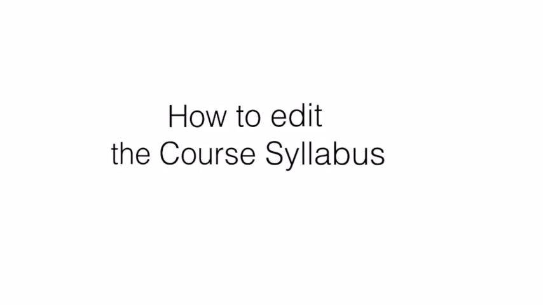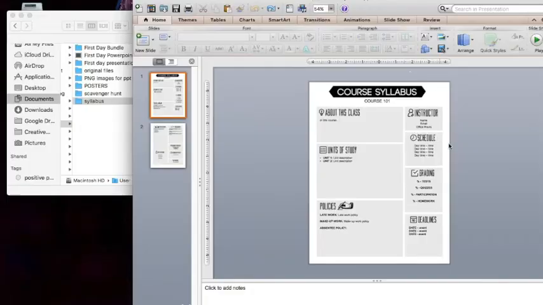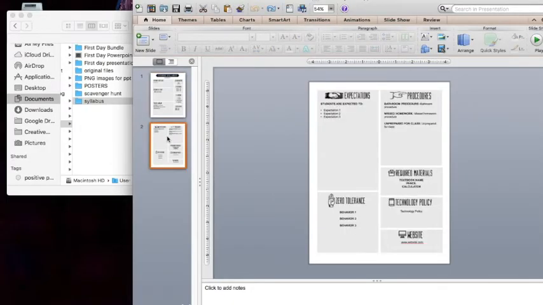Hi, this is the Color Thief, and in this tutorial I'm going to show you how to edit the course syllabus. So when you open it up in PowerPoint, it's going to look like this. It's one page and two pages. And within these pages, there's all these little boxes that are the sections that you can edit.